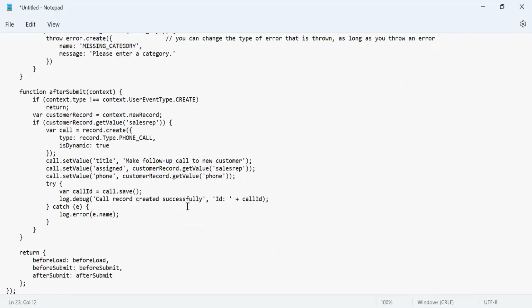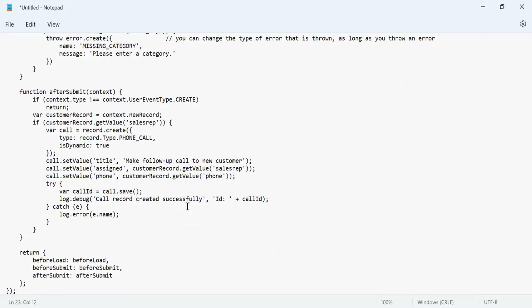We're creating a phone call record for the sales representative. It's sort of a task: as soon as you create a customer, you create a phone call entry for the sales representative. We have an object to track the history of all the phone calls systematically, so if we are contacting a sales rep, that will be captured in the system as an entry in NetSuite.